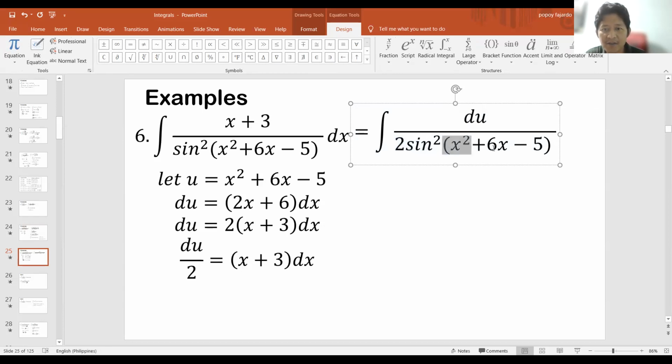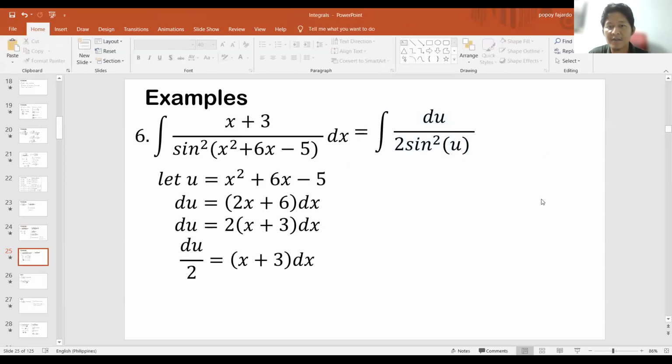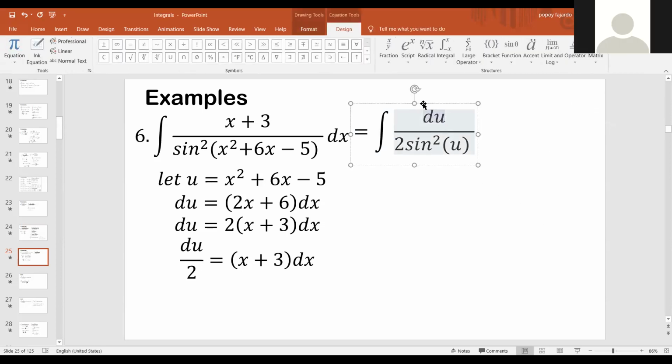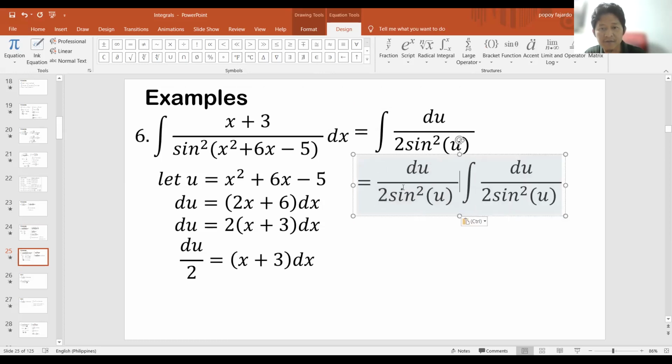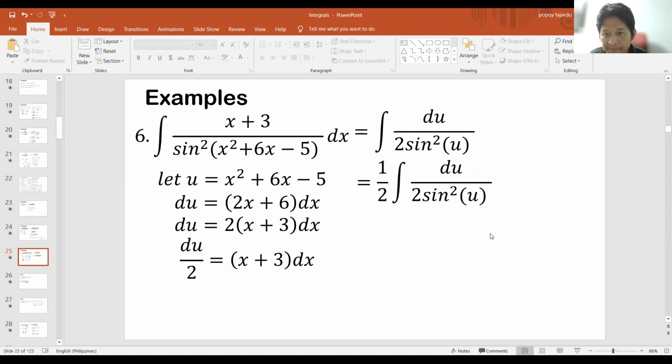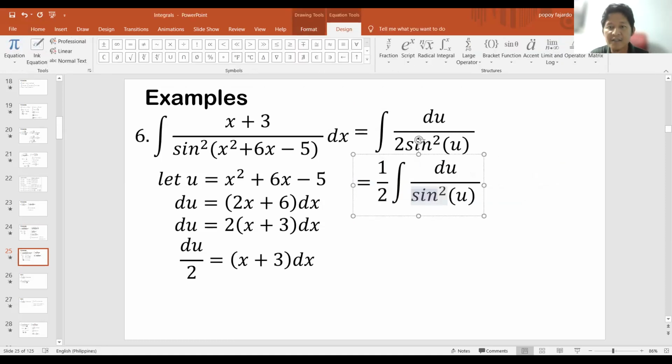And then ito, papalitan ko lang ulit ito ng u. Okay? Did you get that? Yes po. And then I can now put out maybe I can just put out the constant value there. So this will be 1/2. Okay. I have to remove 2 there.